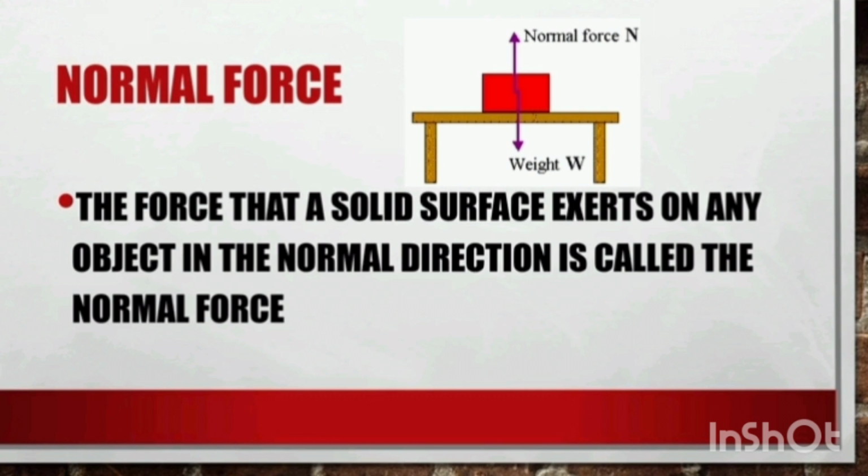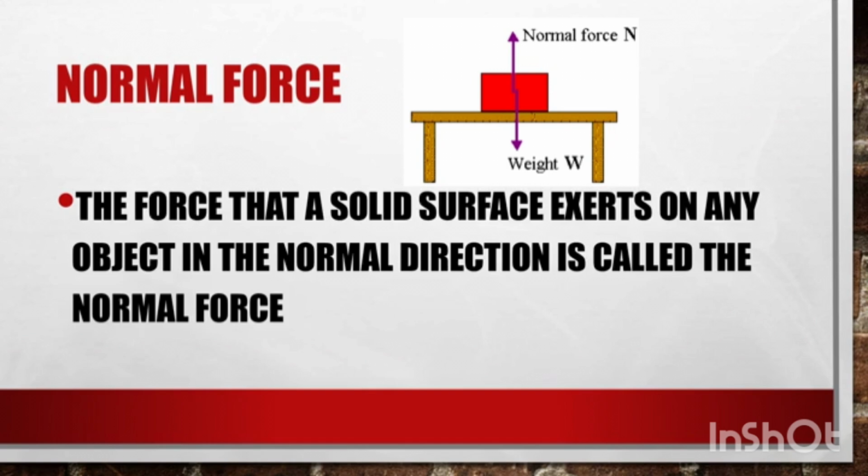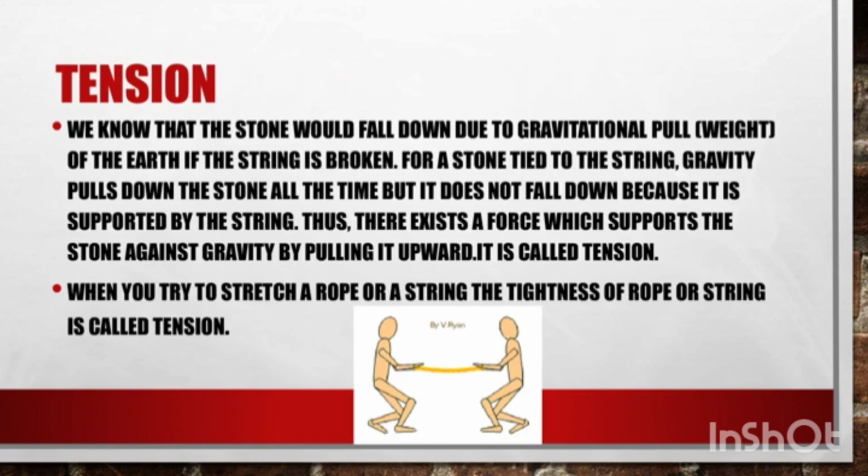So we have two forces when an object is stationary: the normal force and the gravitational force. The normal force is very important because it balances the object by cancelling the gravitational force.